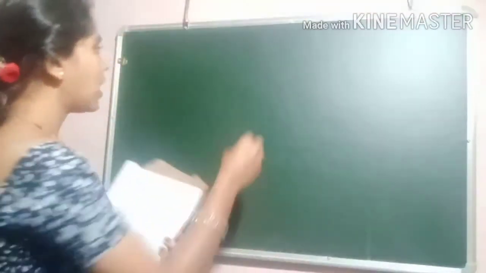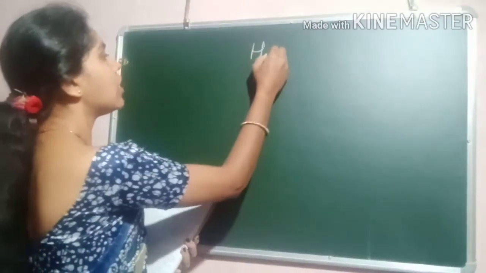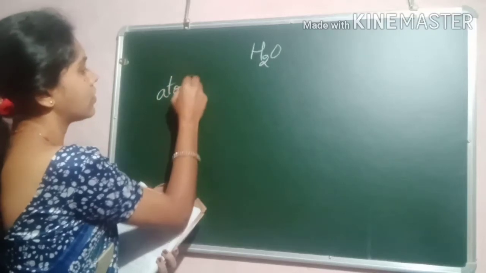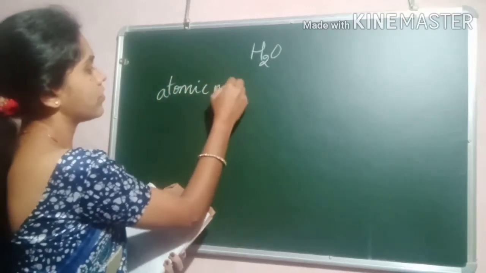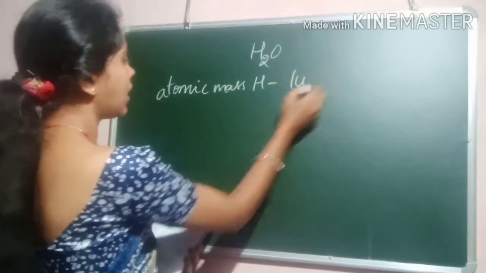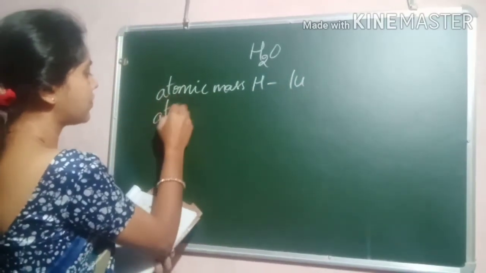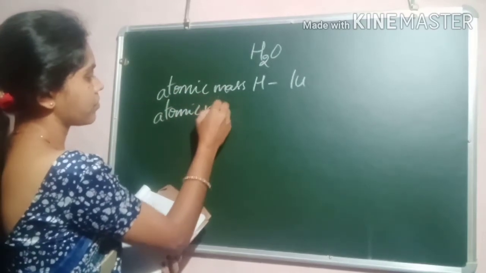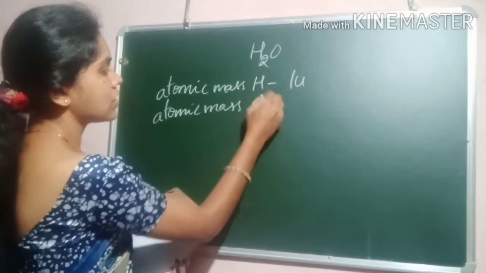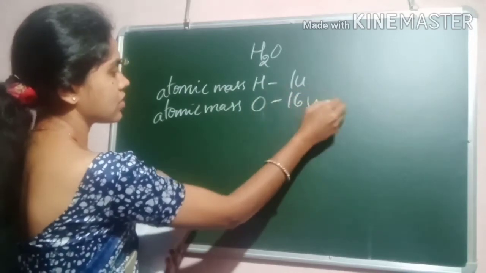One example is given. Calculate the relative molecular mass of water. Okay, the formula of water is H2O. We know the atomic mass of hydrogen is 1 unit and the atomic mass of oxygen is 16 units.